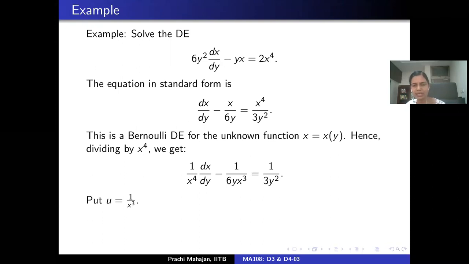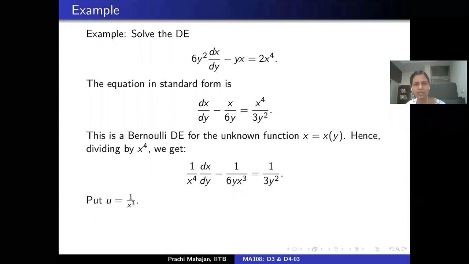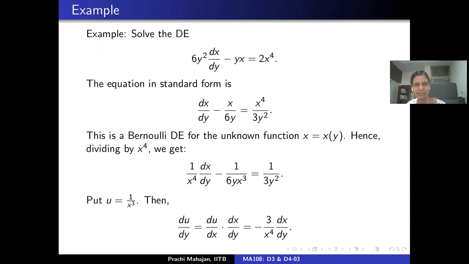The earlier discussion we had was the new variable was 1 upon y to power n minus 1. So making the relevant changes here, compute the derivative of u with respect to the y variable. Apply the chain rule.